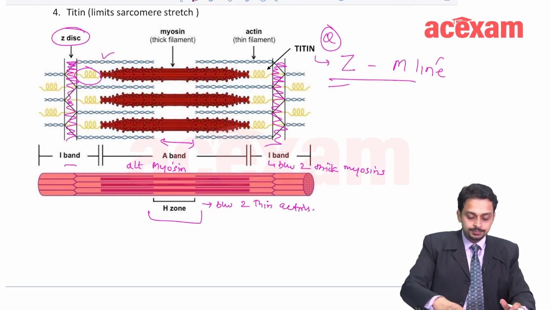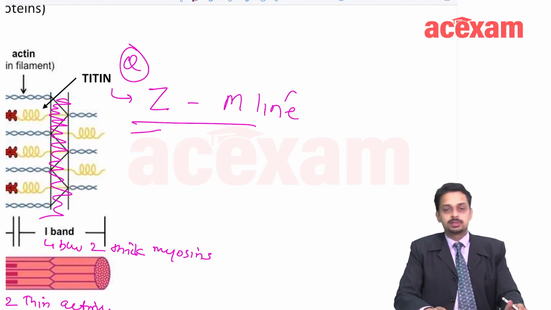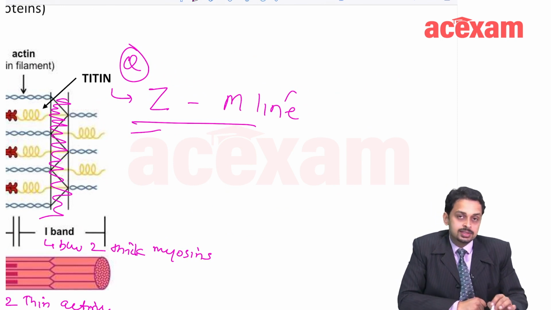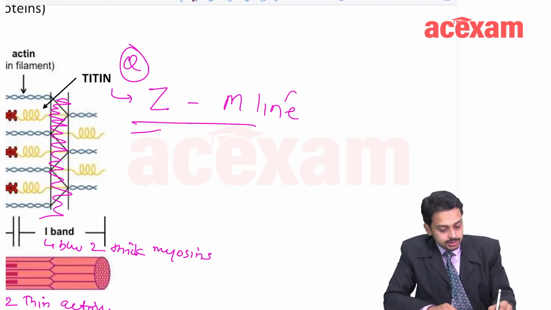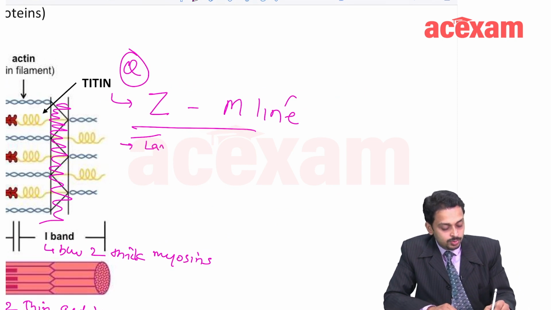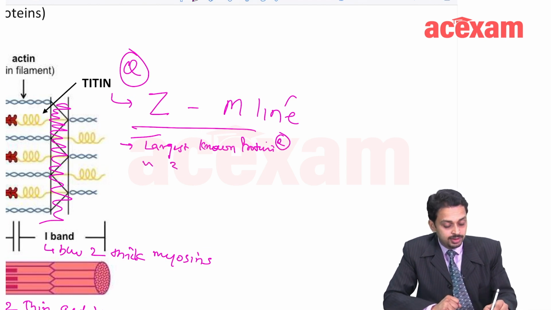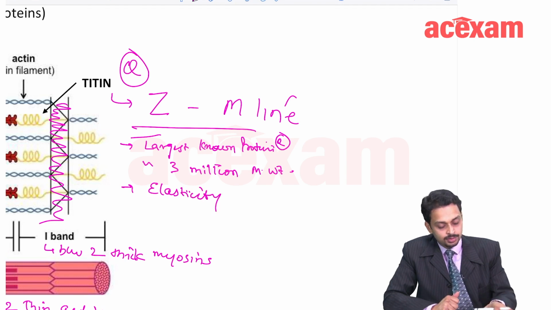Few other points about titin. Titin, I told you, is a spring-like protein. It joins the Z line with the M line. Another important point is, it is the largest known protein in humans. This is another question which has come. Its molecular weight is approximately 3 million, 30 lakh. And it helps in muscle elasticity.